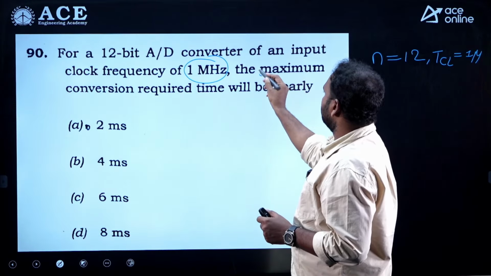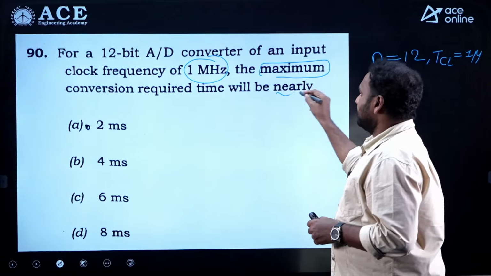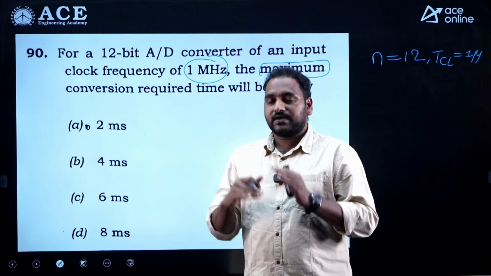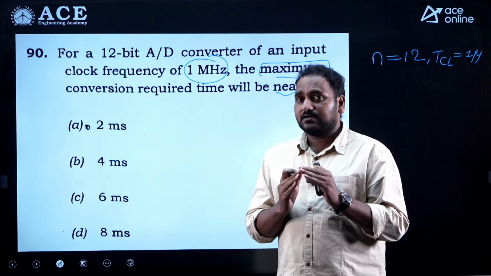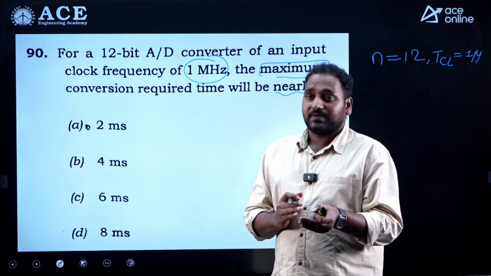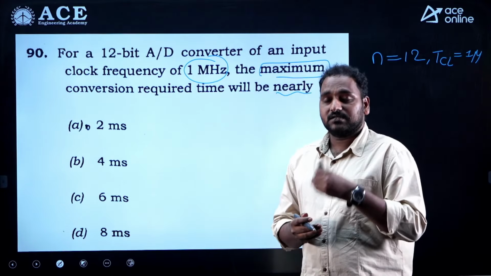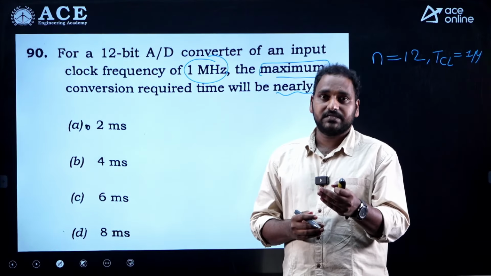He is asking about the maximum conversion time required for a given ADC, which means it has to be a particular analog to digital converter type. It can be other than flash type, as a clock frequency is provided, it should be like a counter type, successive approximation type or something else.